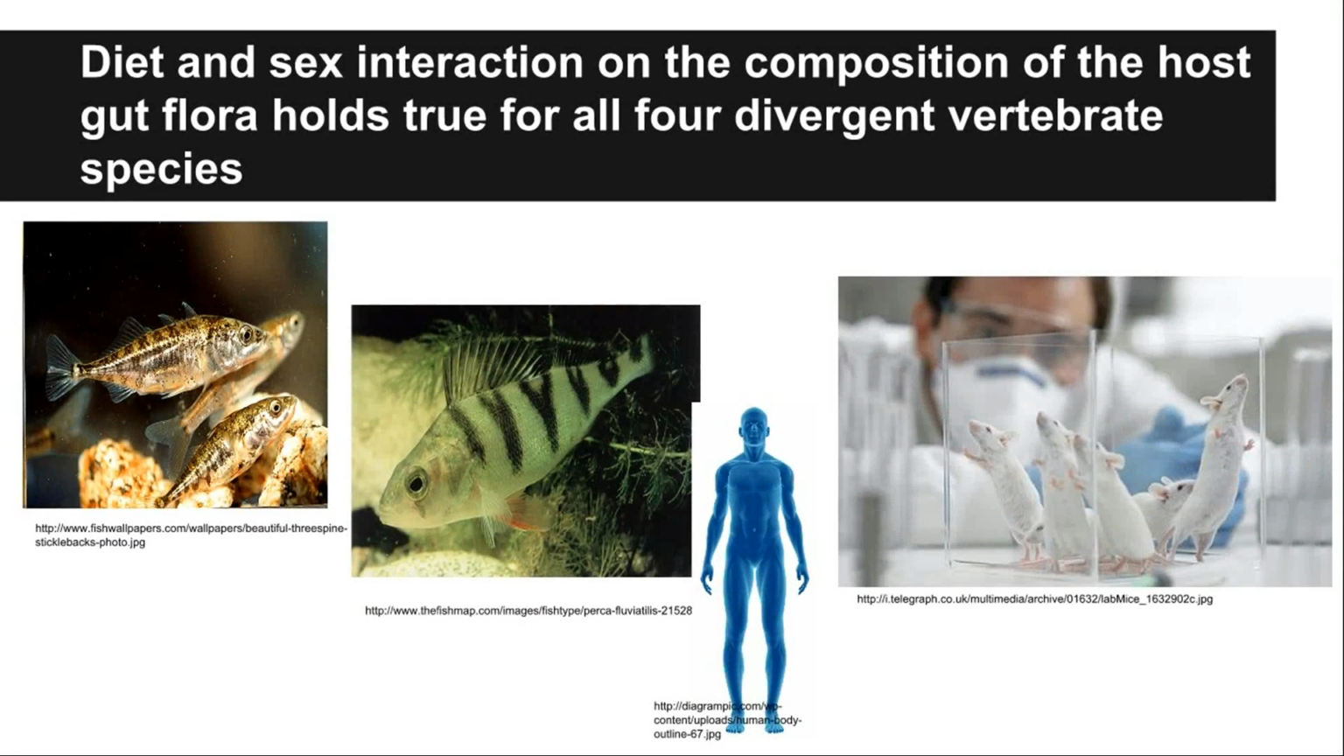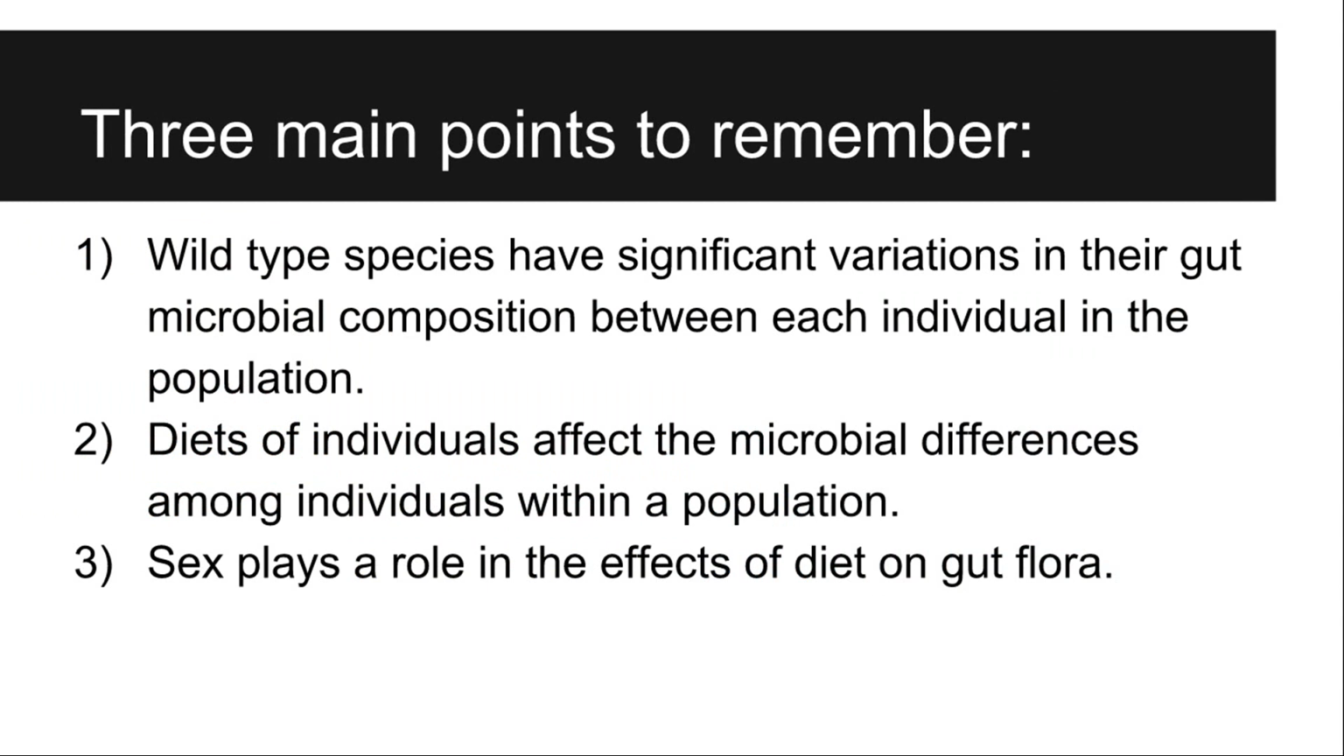In conclusion, the diet and sex interaction on the composition of the host gut flora holds true for all four divergent vertebrate species. The three main points to remember from this article are: 1. Wild-type species have significant variations in their gut microbial composition between each individual in the population. 2. Diets of individuals affect the microbial differences among individuals within a population. And lastly, 3. Sex plays a role in the effects of diet on gut flora.